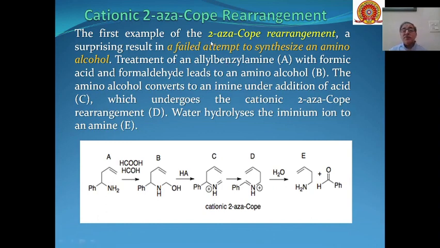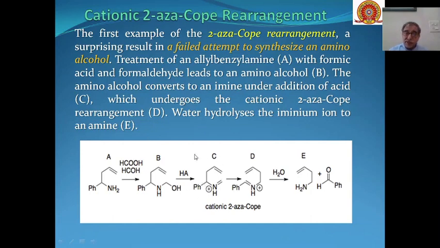The example of 2-aza-Cope rearrangement, when it was first performed, was due to a failed attempt to synthesize an amino alcohol. What was happening is that these types of amines on reaction with formic acid were converted into hydroxylamines, and it was thought that these amino alcohols could be converted into an amine on addition of an acid.